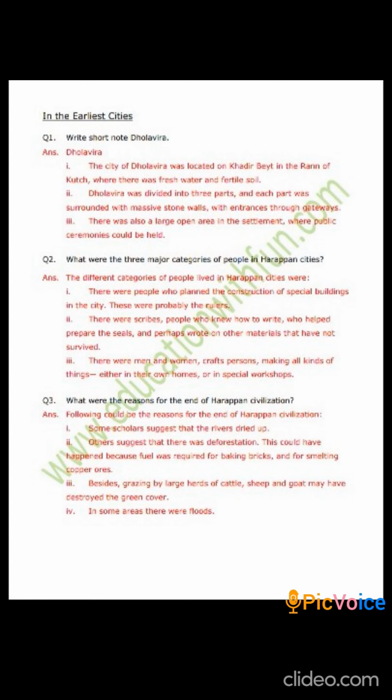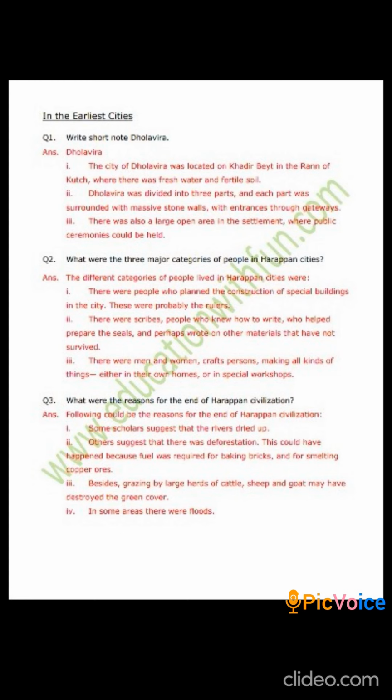Then, what were the three major categories of people in Harappan cities? First, the people who planned the construction of special buildings in the city, and they were probably the rulers. The second category of people were the scribes, the people who knew how to write, who helped to prepare the seals, and perhaps wrote on other materials that have not yet survived.